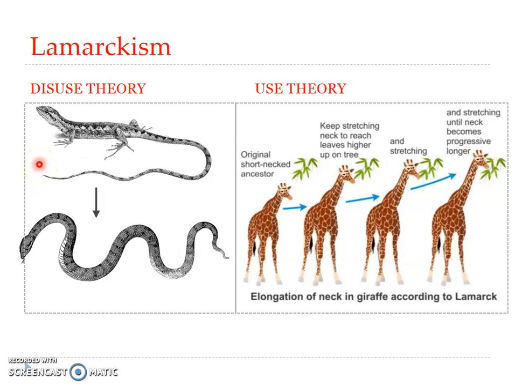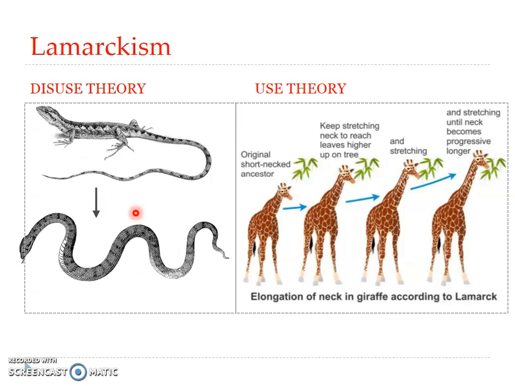But in order to crawl through ground, they had to stretch their body repeatedly, and in this process, the paired limbs were a hindrance to movement through stones, and hence legs were not used. Due to disuse, they became rudimentary, and continuous disuse through several generations led to the disappearance of the limbs in the snakes. The present day snake doesn't have any limbs. So this is what Lamarck explains, how snakes don't have any limbs, but all the members of reptilia do have limbs.